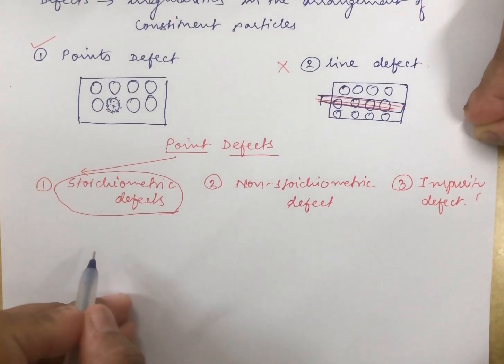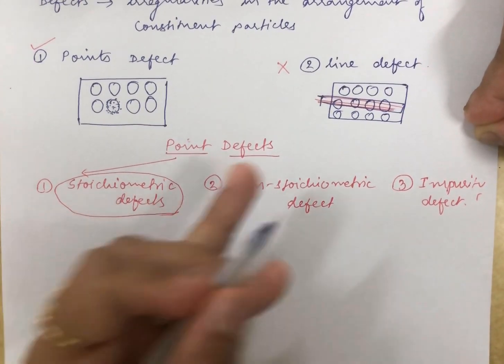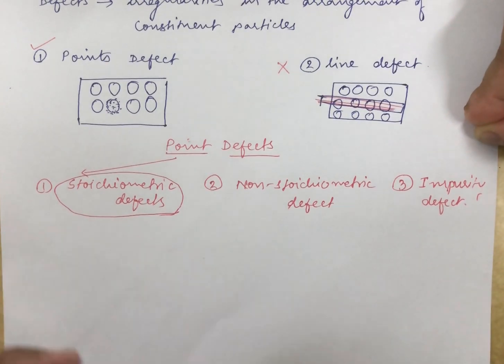Students, this is a type of point defect as I already told you. Here the stoichiometry of the solid is not changed. Suppose it is AB2 for a particular crystal, and the arrangement of the particles is like AB2, AB2, then you will see that the stoichiometry is not disturbed.